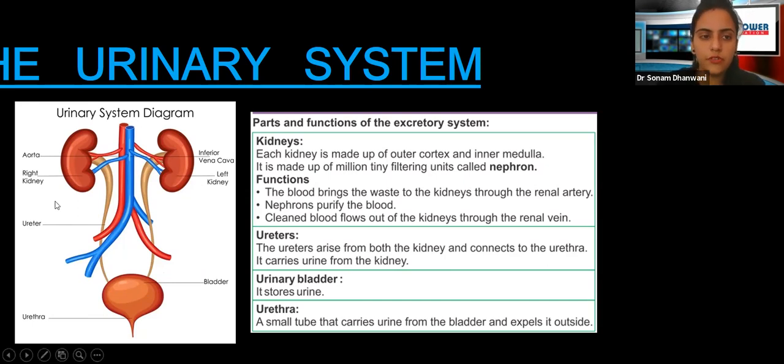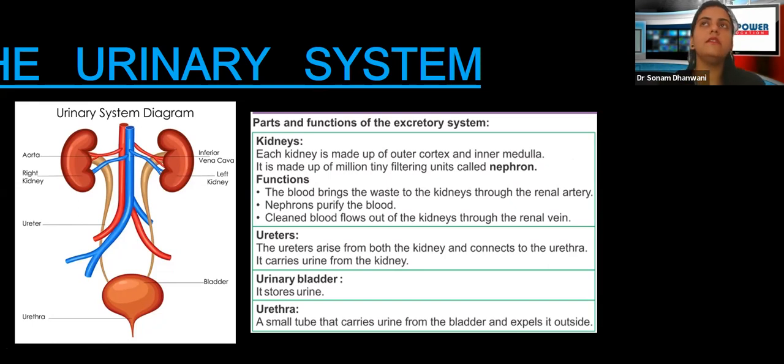All right, so here we have 2 kidneys. Each kidney is made up of the outer cortex and inner medulla. We will discuss the structure of the kidney in detail further. It is made up of millions of tiny filtering units called nephrons. Now what you need to know is that the major organ of the urinary system is the kidney, no doubt, but the functional unit of the urinary system is the nephron.